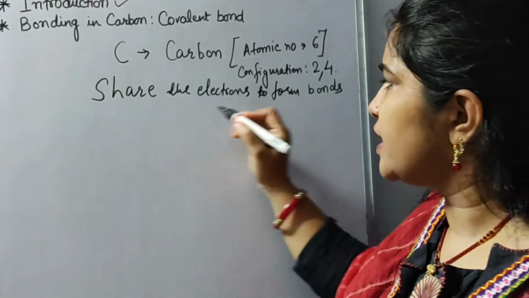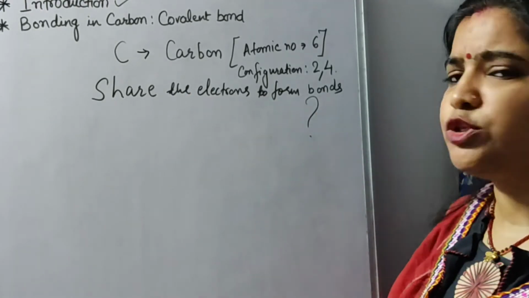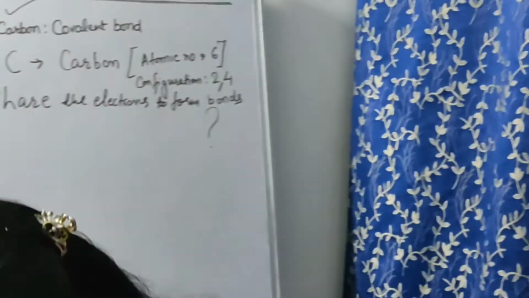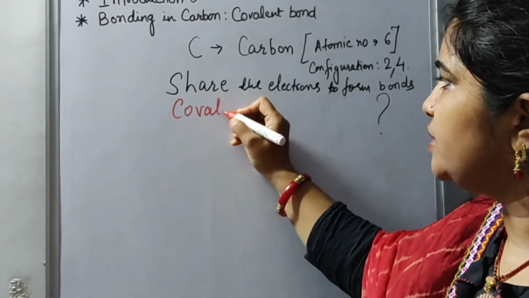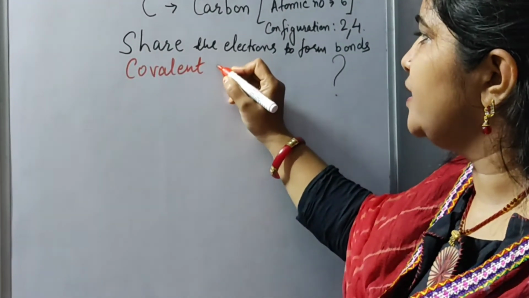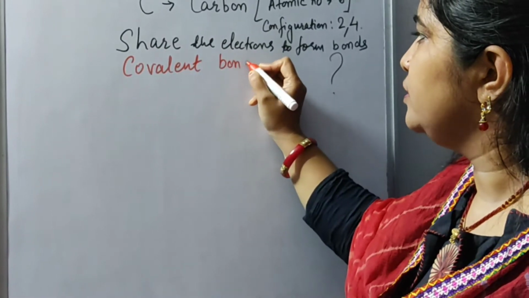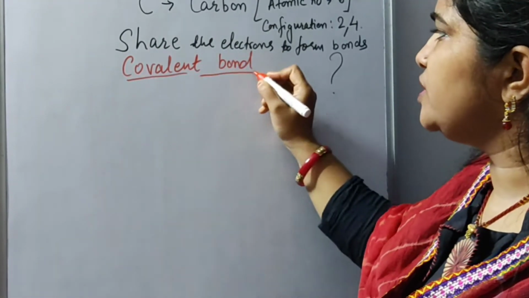Now the question arises, what is the name of such bonds? What is the name of such bonds, children? The name is covalent bond.